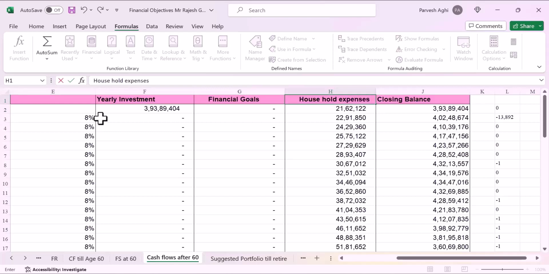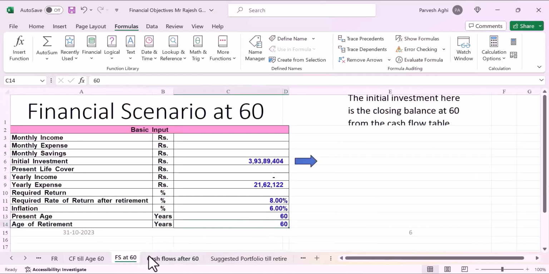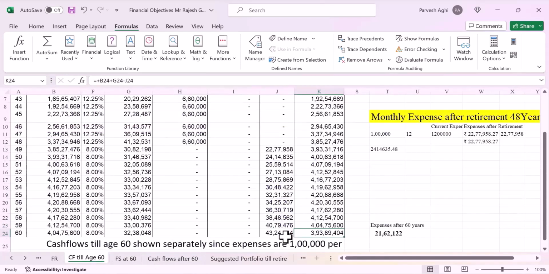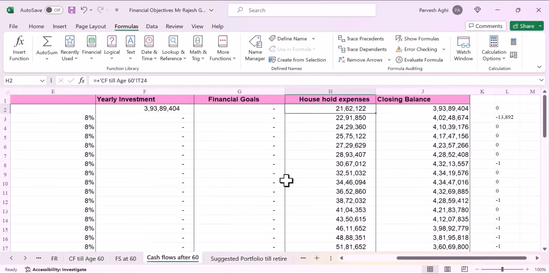We have assumed that they will go down to half of what he was spending till the age of 60, which we have collected from here. So this is 21 lakh 62,122, which is just half of the amount which he was spending earlier. So let's go here. His household expenses are this much. So that is the closing balance.